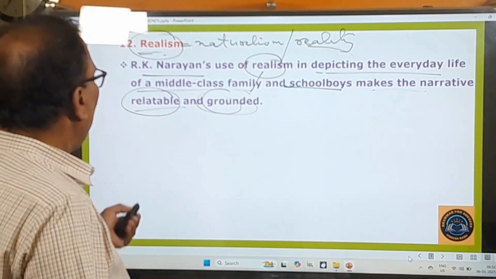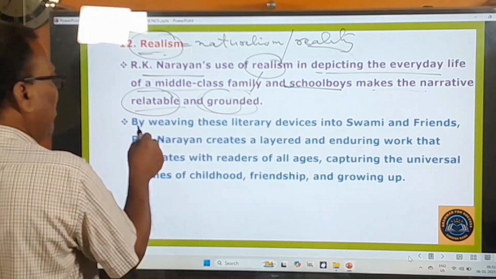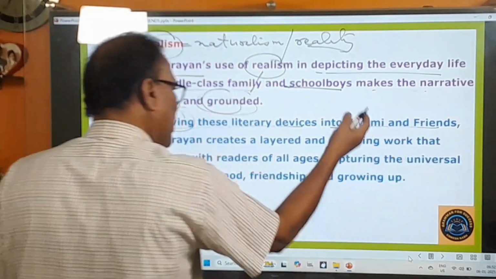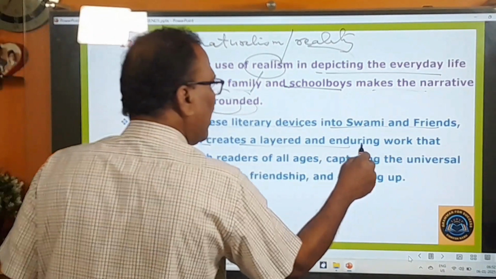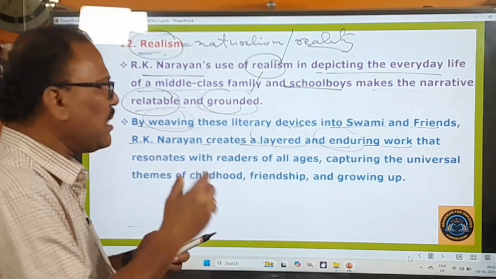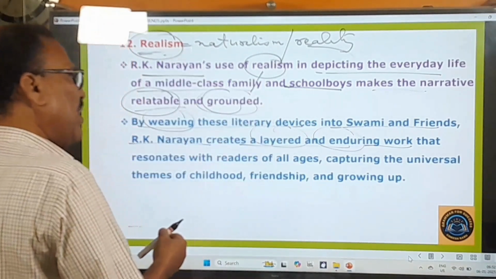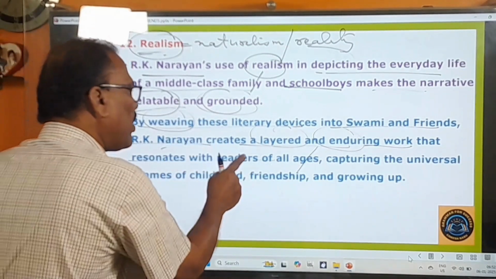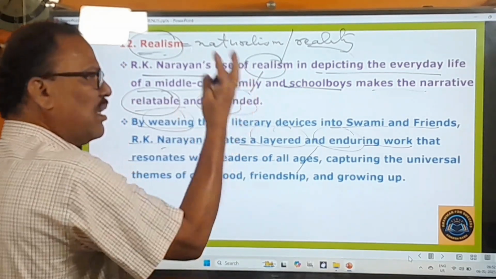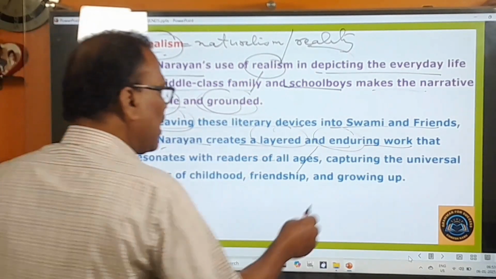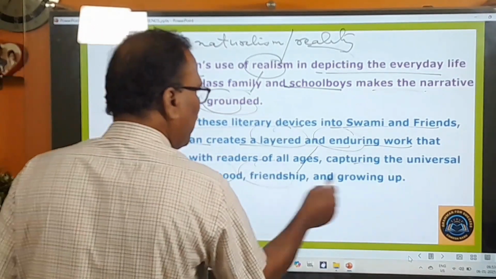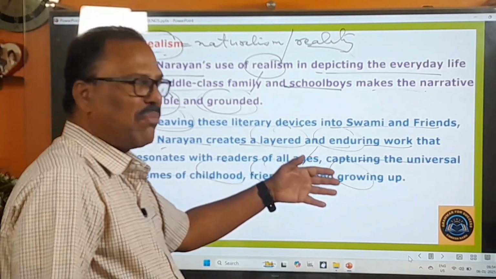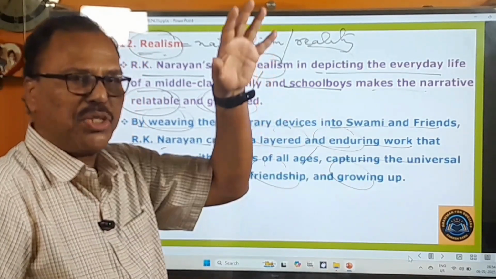And now let's move on to the concluding words. By weaving these literary devices, by weaving means by employing these literary devices into Swami and Friends, into this novel, R.K. Narayan creates a layered and enduring work. So R.K. Narayan could create a wonderful and appealing work that resonates with readers of all ages, means this novel was read by people of all ages, capturing the universal themes of childhood, friendship and growing up. And in this novel you can find the theme of childhood, the theme of friendship, the theme of the challenges of growing up children, and all such things.